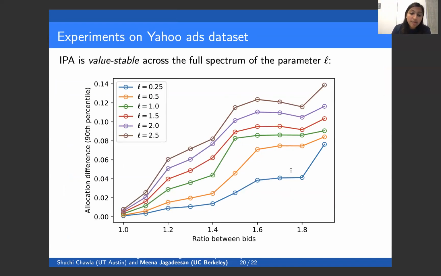So to conclude, I'm going to briefly mention some of our experimental results on the Yahoo ads data set at a high level. First, what we showed is that on this data set, inverse proportional allocation is indeed value stable across the full spectrum of parameters L. We looked at inverse proportional allocation with g of x equals 1 over x to the L and plotted these value stability constraints, and showed that as L gets larger, the auctions get less value stable, but they still satisfy some non-trivial value stability guarantees.